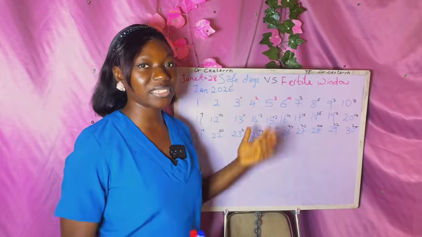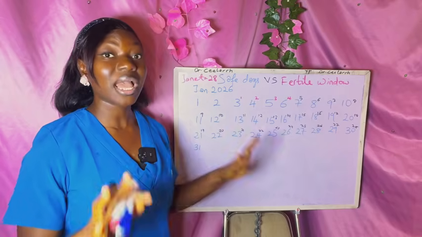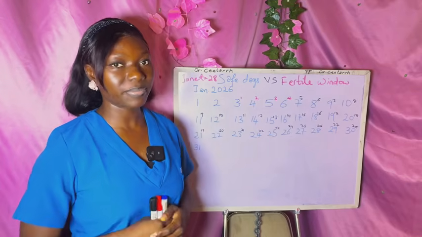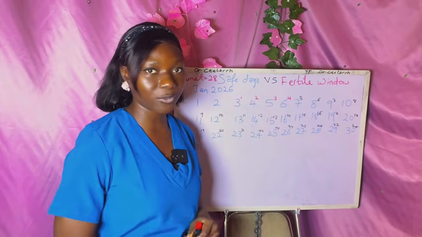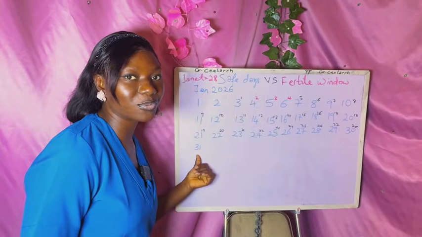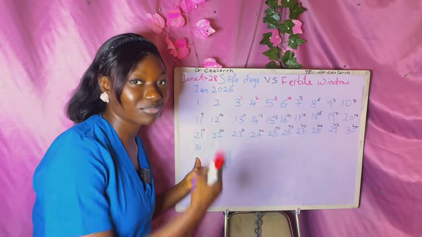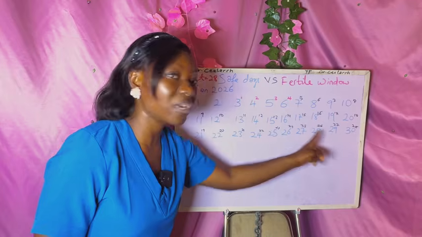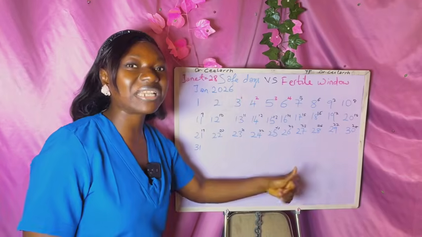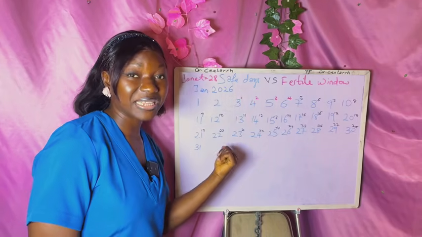I'm not saying on the 14th day of the cycle. I'm not saying on the 14th of the month. What I'm saying is 14 days before the next cycle. So the next cycle is supposed to start on the 31st of that January. Now, 14 days before this 31st, if we count backwards, whichever date it lands on, that is the day she's likely to ovulate.